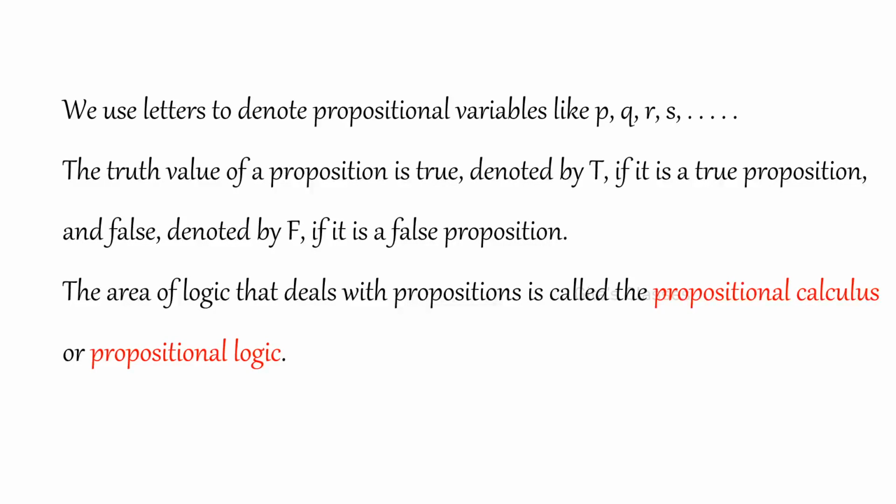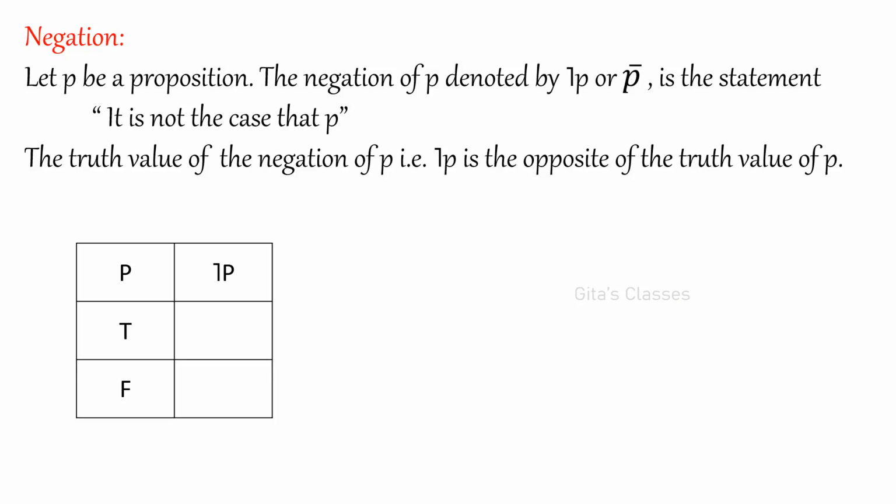Now we have some general properties, that is p, q, r, s. Generally we call propositions by these names. In some books they will have capital letters and even small letters can be used. If the proposition is true, then we assign capital T. If it is false, we assign capital F. And the area of logic that deals with propositions is called propositional calculus or propositional logic.